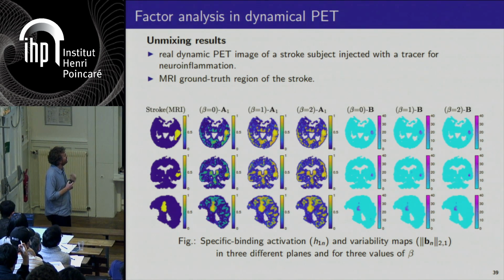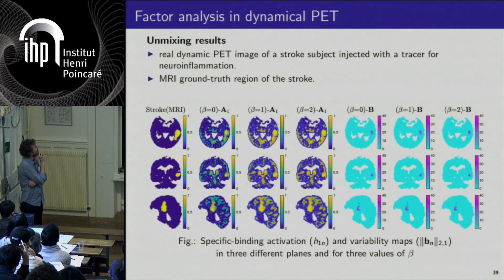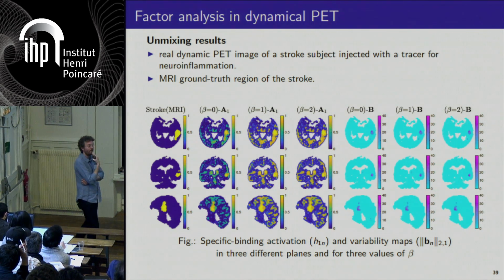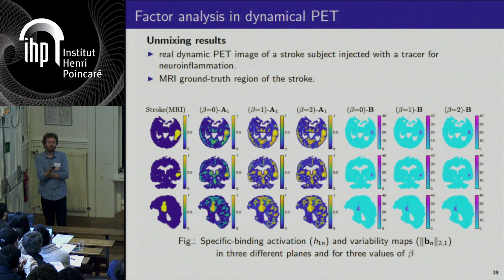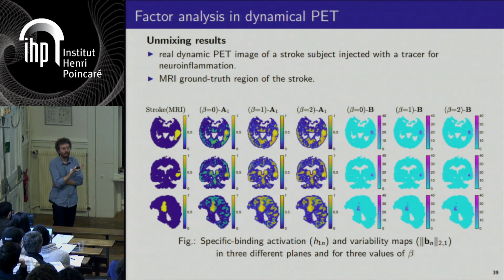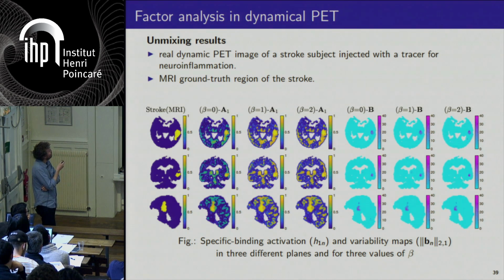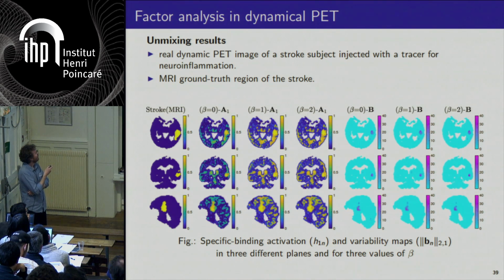So an example which will conclude my talk. So these are results obtained from a real dynamic PET image of a subject who suffered a stroke. And so he was injected a tracer for neuroinflammation. And so you have here a ground truth visualization of where the stroke occurred in various planes of the brain.